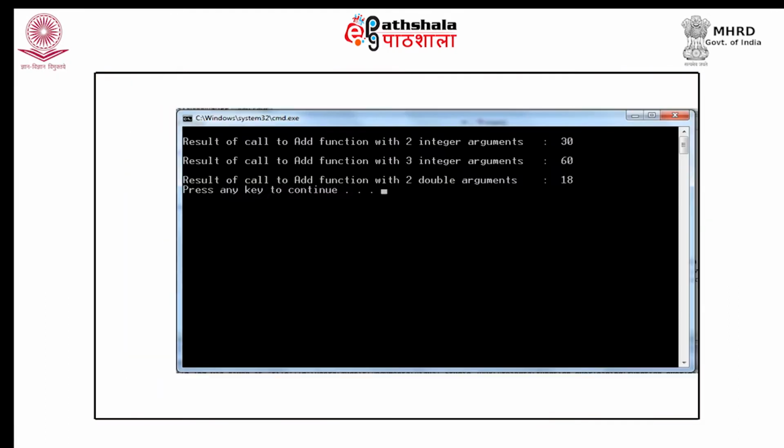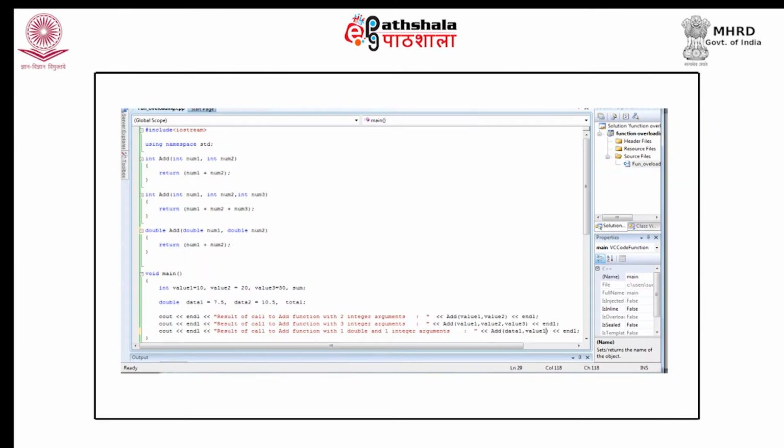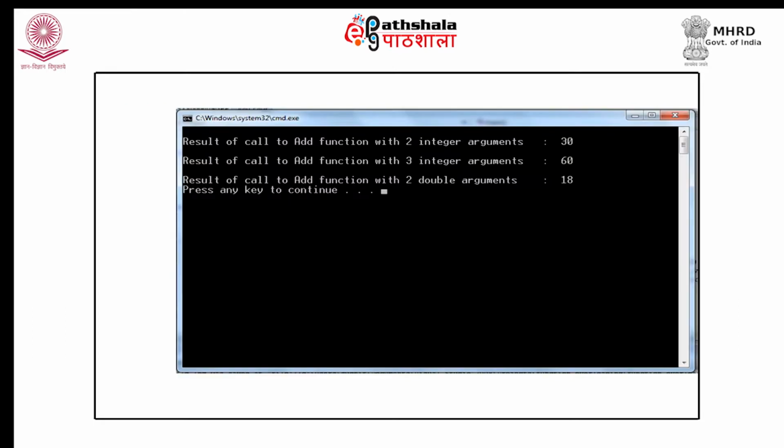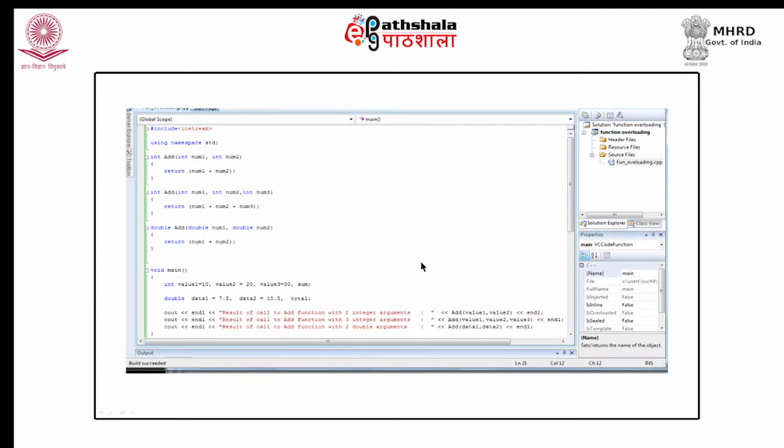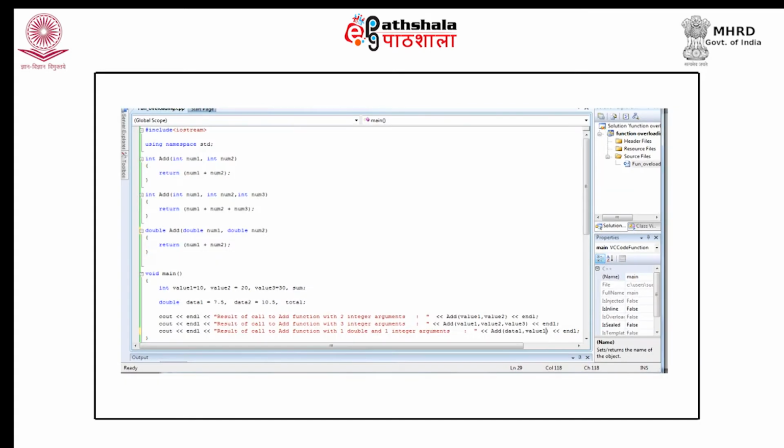Now, let us understand this with the help of an example. Well, this was the output of this particular function when there is no ambiguity for the compiler. So, this particular program successfully compiles and executes, and gives this output. But in this particular case, the first two calls, the first one we are passing value 1, value 2, where value 1 and value 2 are integers. So, here there is no ambiguity.